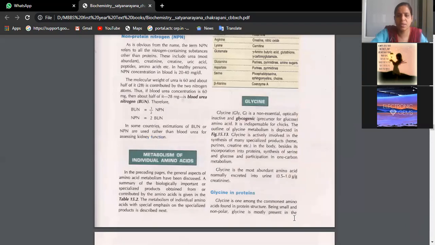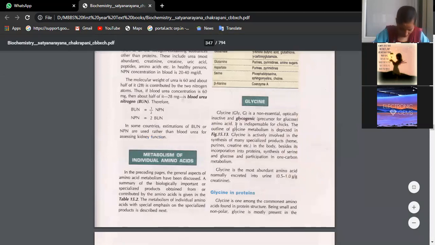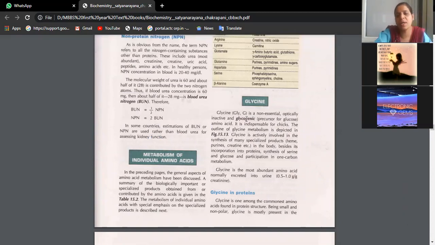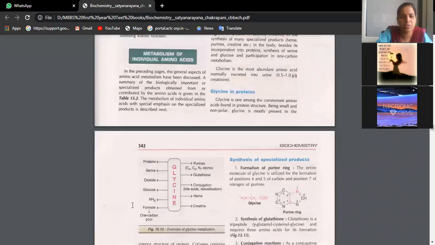Yes, better. So this is glycine. First, when we talk about glycine, it is a non-essential amino acid. That means it is synthesized in our body and we need not take it in the diet. We have glycine, optically inactive. Now see, all these are not required. You should start studying from here.